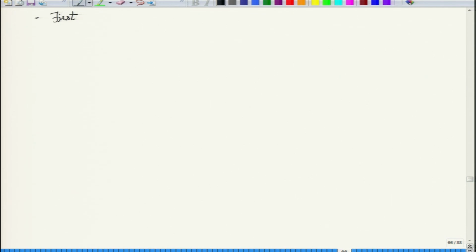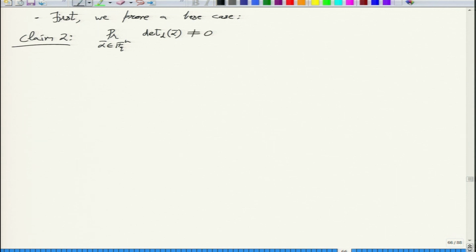So we have to break this cycle. So first we prove a base case. Let's call it claim 2. So here we will show that the probability, when f is the determinant, of being non-zero is at least 1/4.